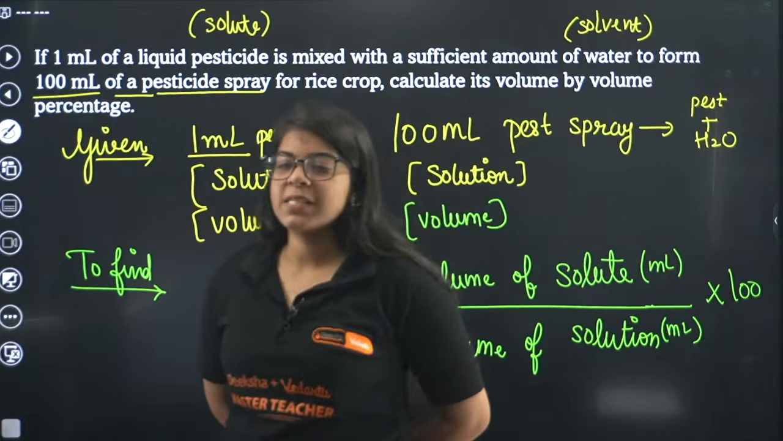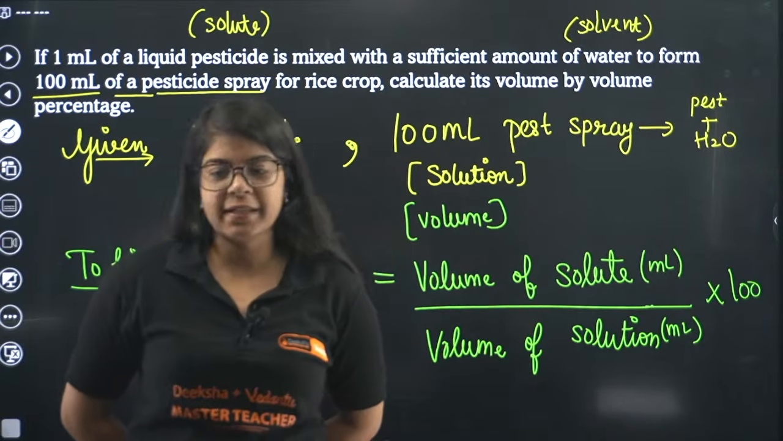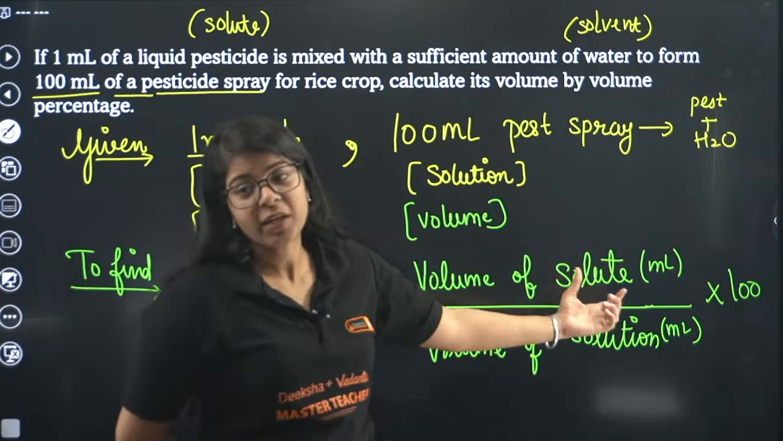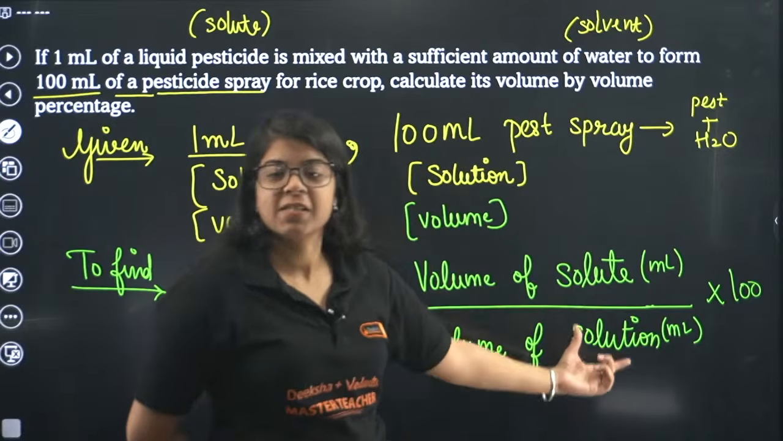Okay. Volume pesticide by volume pesticide spray. Great. Okay, now pesticide is what? Our solute, and solution is what? Our pesticide spray.